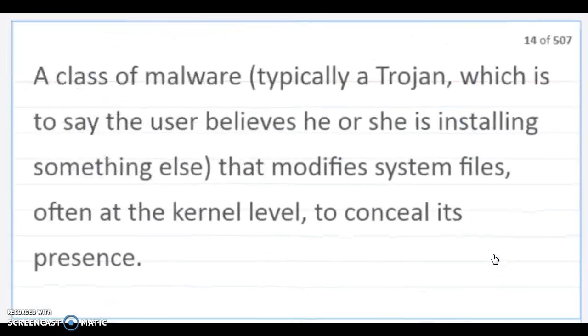Rootkit. A class of malware, typically a Trojan, which is to say the user believes he or she is installing something else, that modifies system files, often at the kernel level, to conceal its presence.